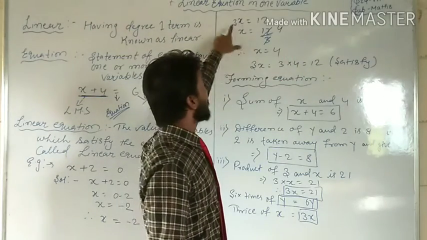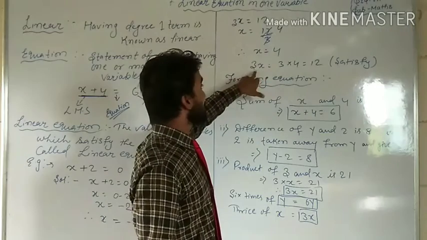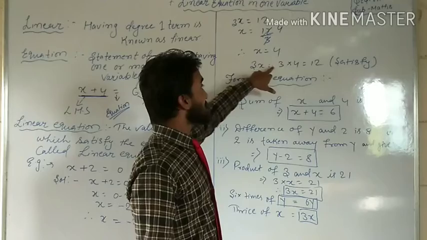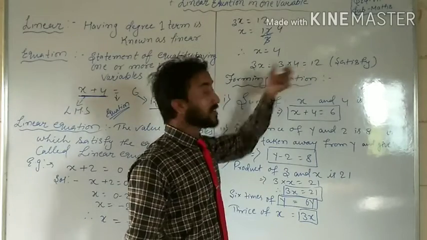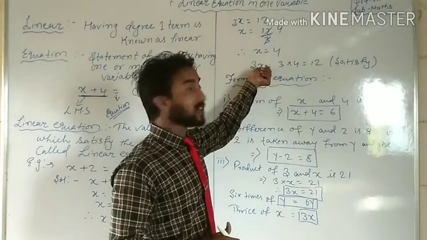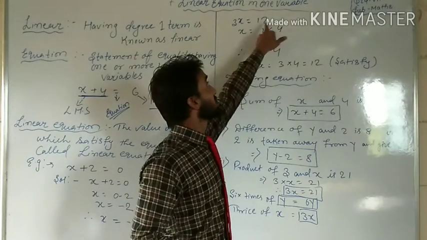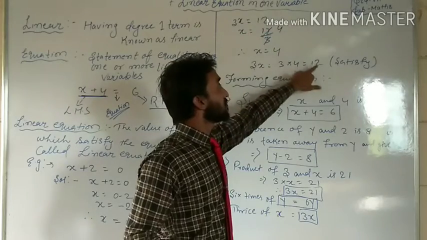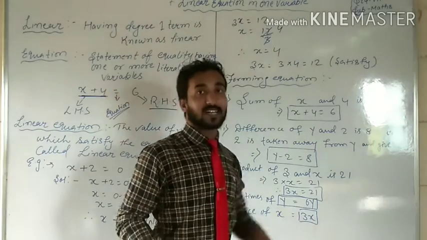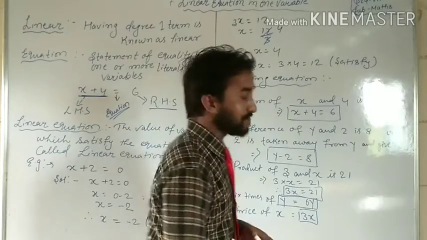When we put the value of x in 3x, what will the result be? 3x is equal to 3 into 4, which is 12. If we put x equal to 4, then the answer becomes 12. The equation is 3x is equal to 12. This means 12 is equal to 12. Then we can say that this equation is satisfied. That is called a linear equation.